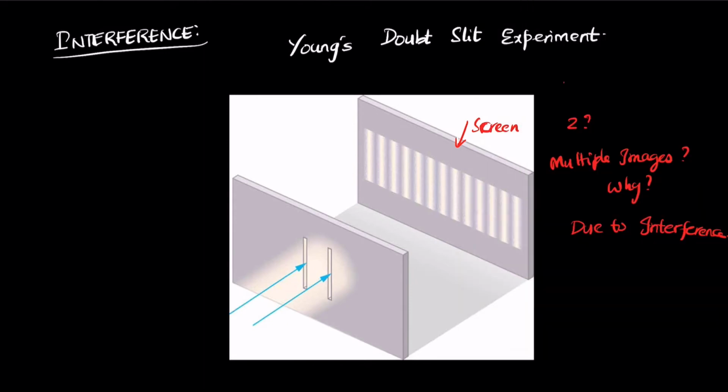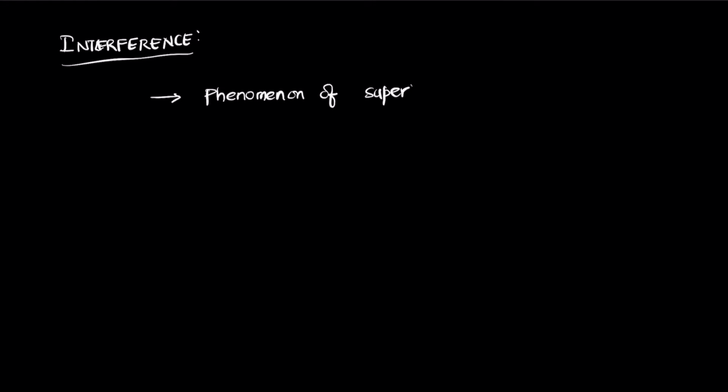Interference is the phenomenon of superposition of waves, or in simple terms we can call this mixing of waves.